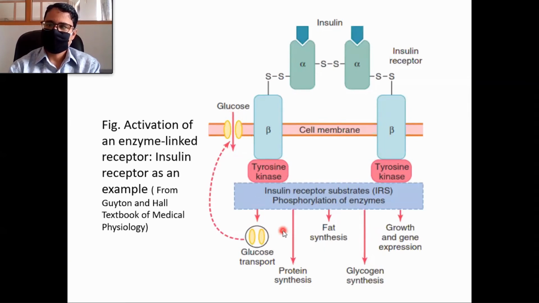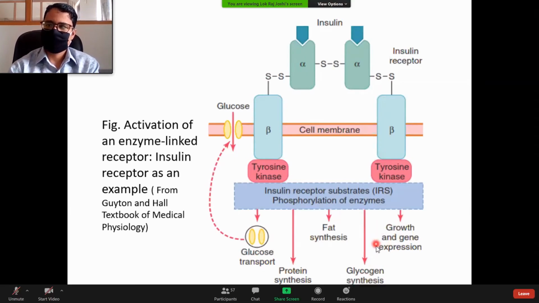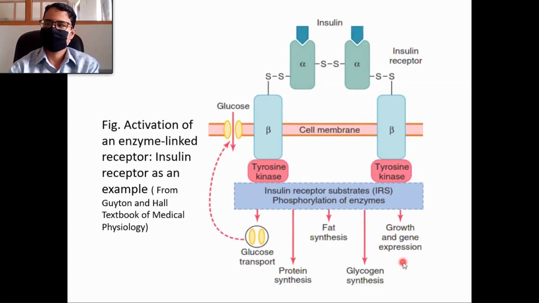Okay, and other responses are also possible. Initially we said cell responses may be in different forms. One is metabolism, synthesis of more glucose transporters, protein synthesis, fat synthesis, glycogen synthesis, and indirectly by interacting with the nuclear mechanisms, growth and gene expression also occurs.